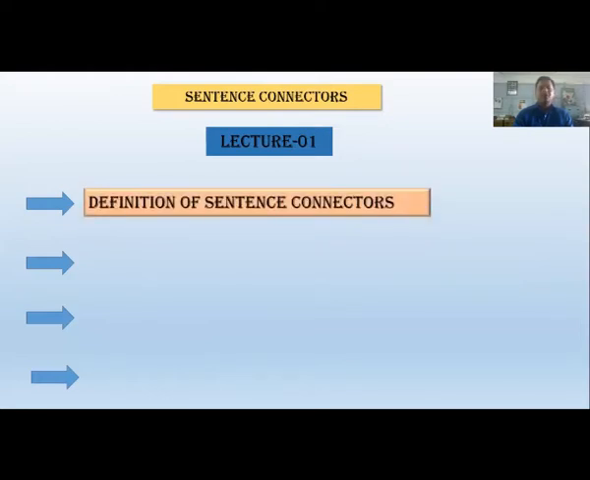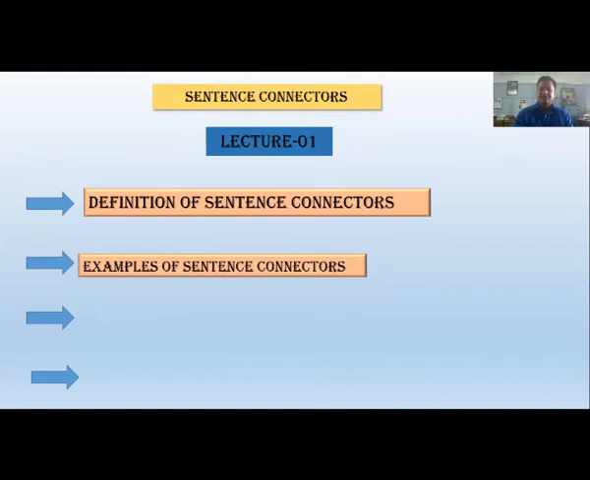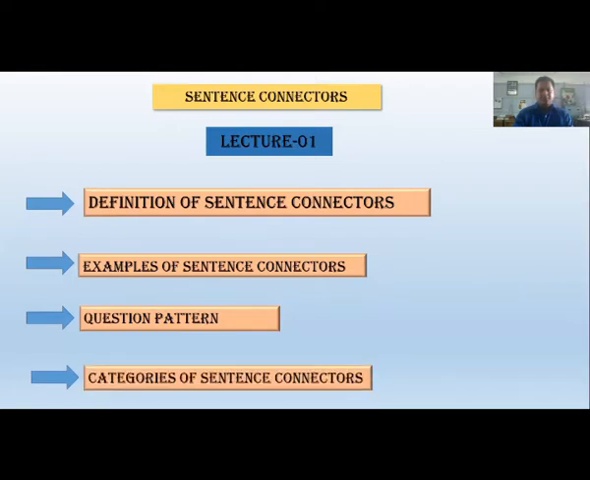Today, I am going to talk about the definition of sentence connectors, examples of sentence connectors, question pattern. I will show you a pattern of the board question, and I am also going to talk about categories of sentence connectors. These are the areas I'm going to talk about today.